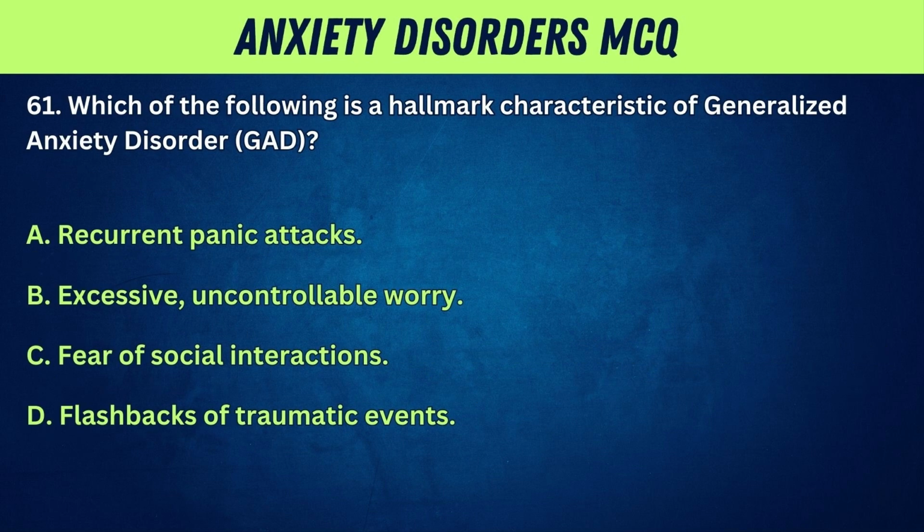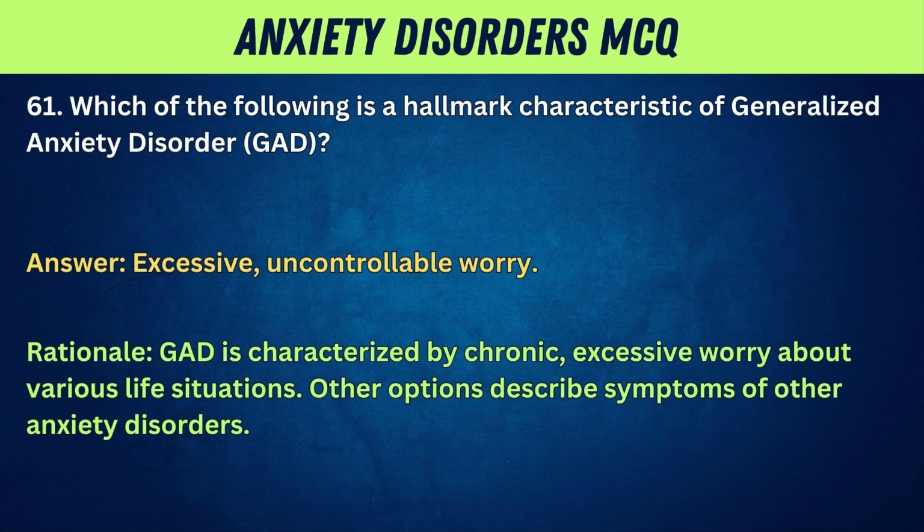61. Which of the following is a hallmark characteristic of generalized anxiety disorder, GAD? A. Recurrent panic attacks. B. Excessive, uncontrollable worry. C. Fear of social interactions. D. Flashbacks of traumatic events. Answer: excessive, uncontrollable worry. Rationale: GAD is characterized by chronic, excessive worry about various life situations. Other options describe symptoms of other anxiety disorders.